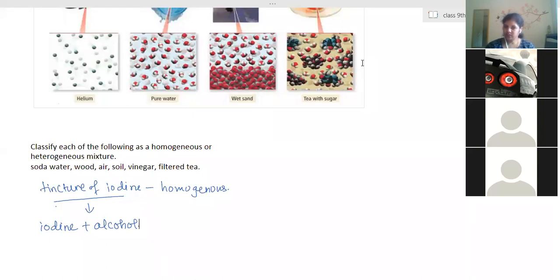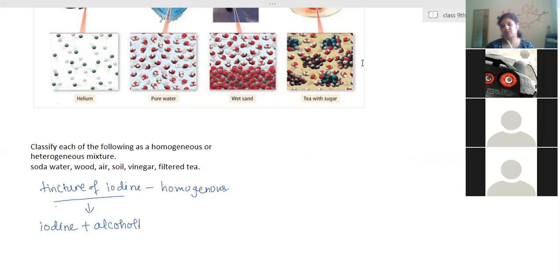In solutions, the size of the solute particle is very, very small, about 10 to the power minus 9 meter. It is too small a size.